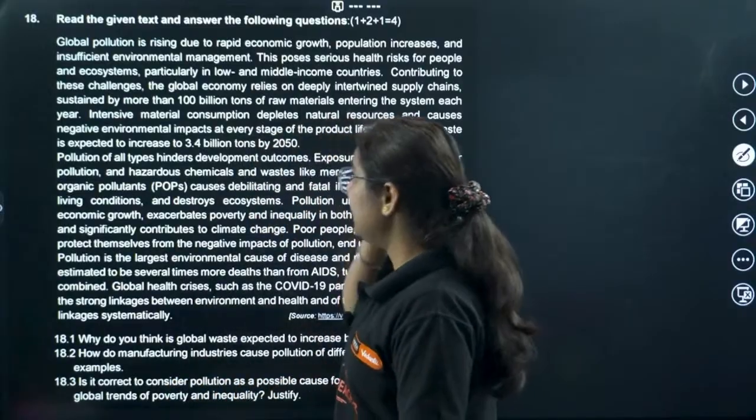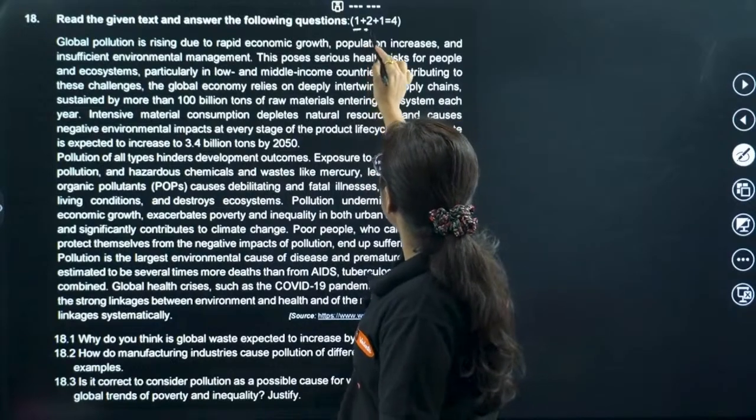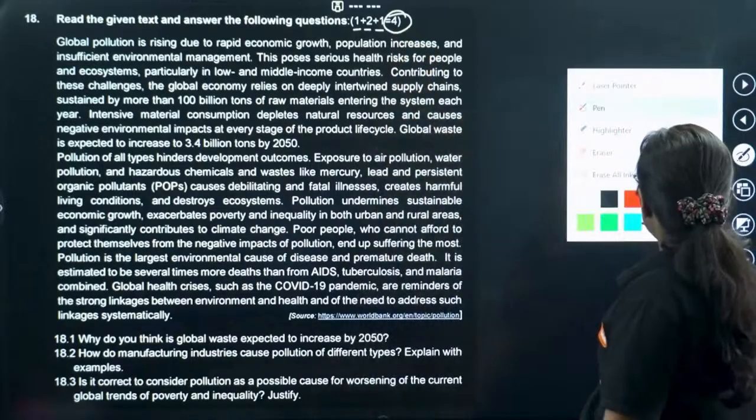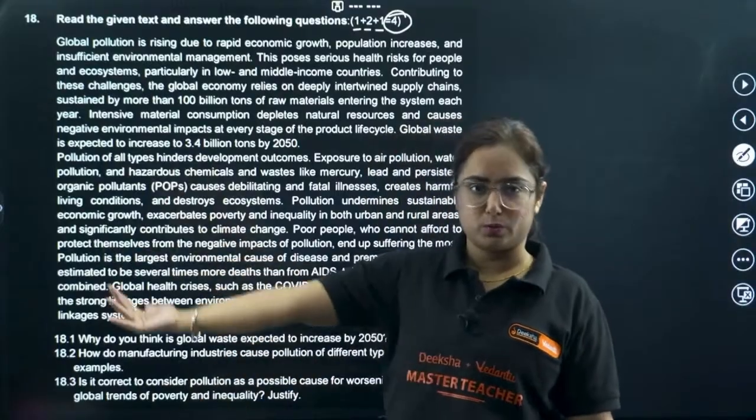Okay, so read the given text and answer the following questions. 1 plus 2 plus 1, that means this is for 4 marks. Again, what we will do here is, we'll read the question as we did in the previous one too.